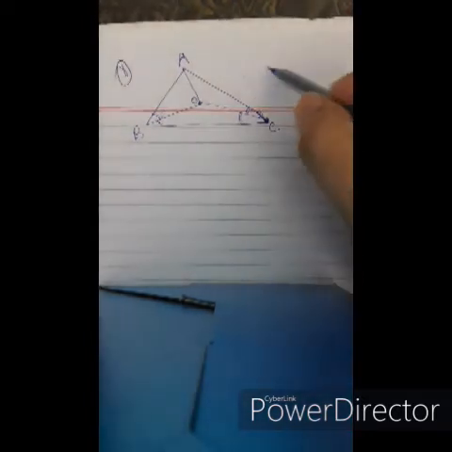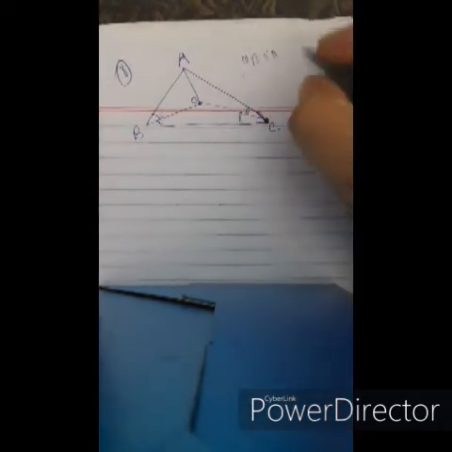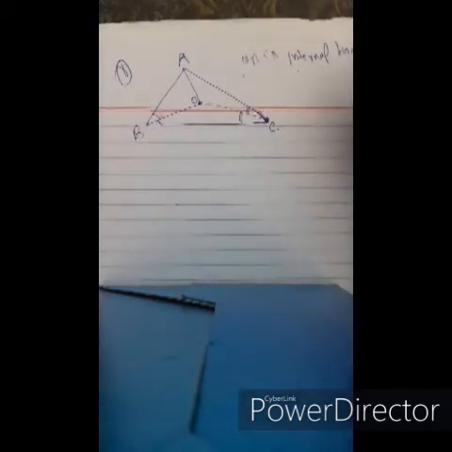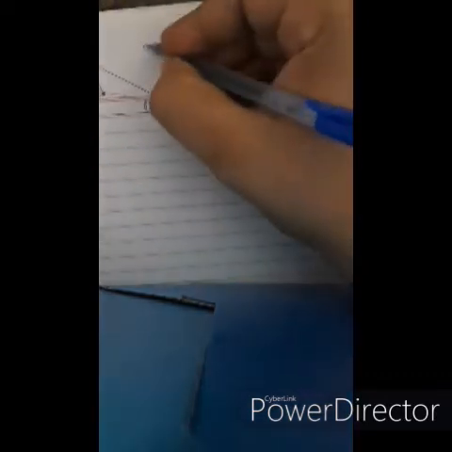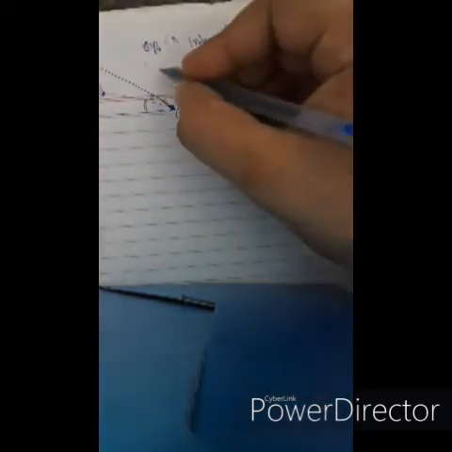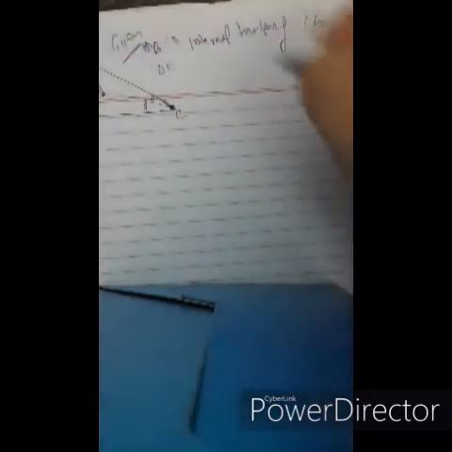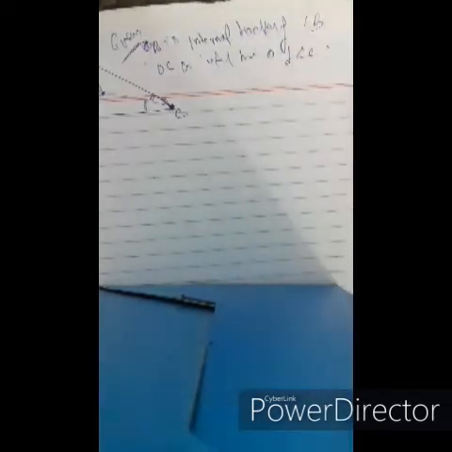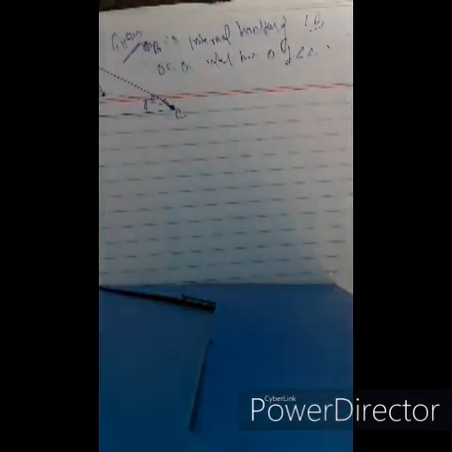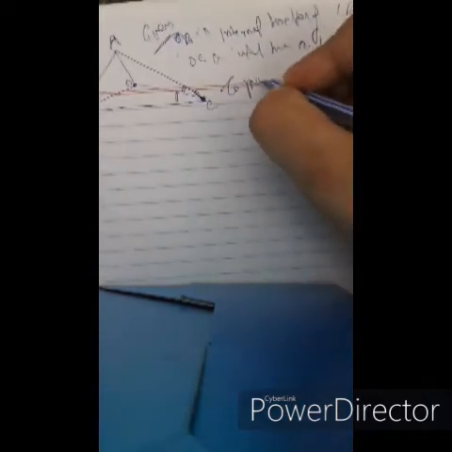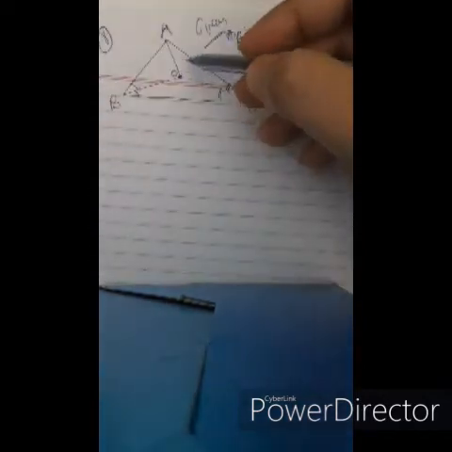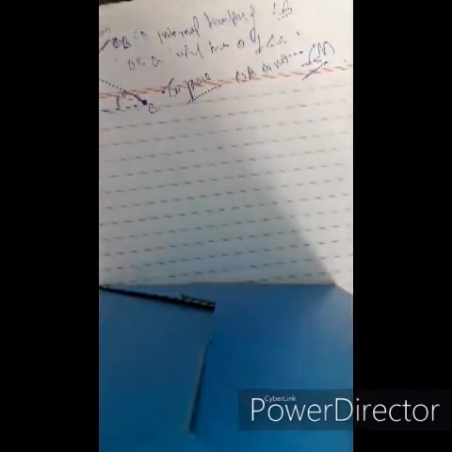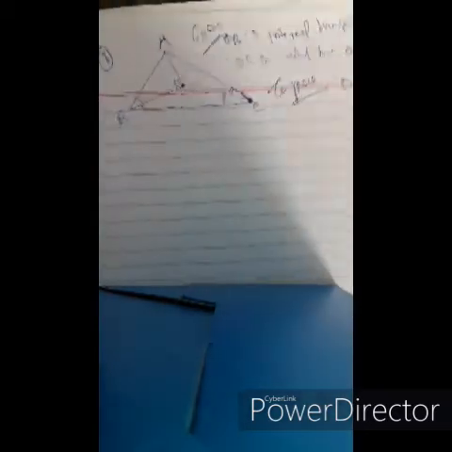We have OB is the internal bisector of angle B. OC, it is given, is the internal bisector of angle C. And we have to show, to prove, that OA is the internal bisector of angle A. We have to prove this. So how do we do that?